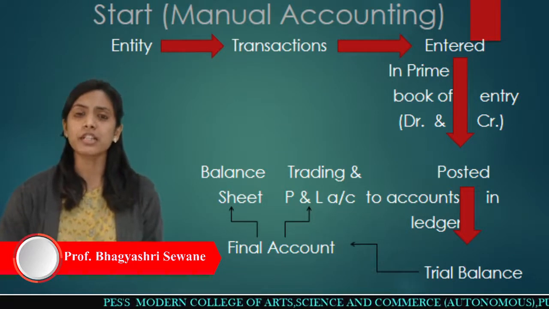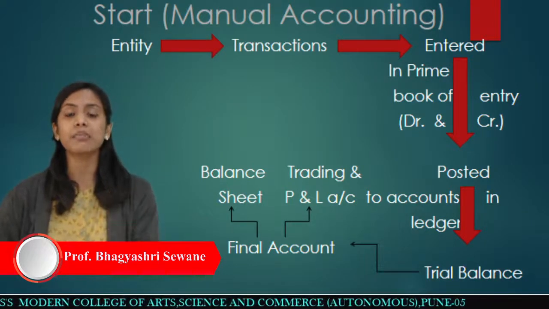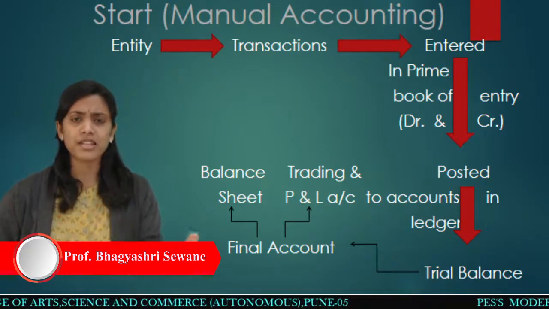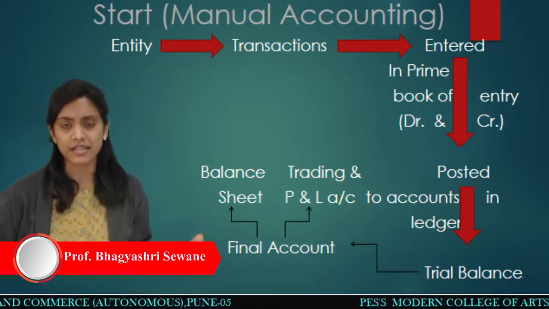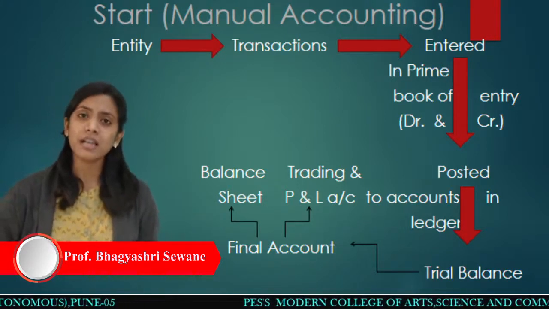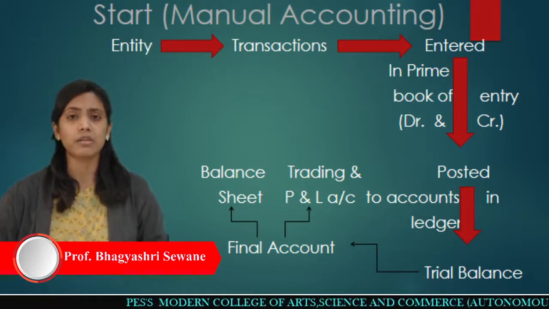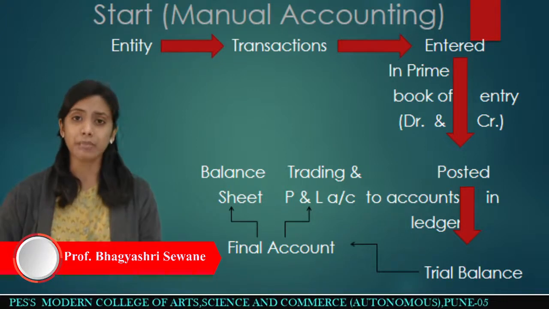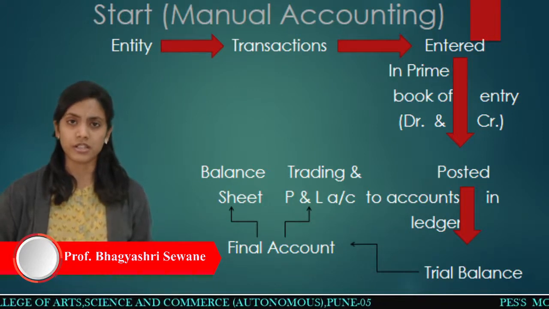In this balance sheet, what do we have to do? We have to record the assets and liabilities of our company. What are the assets? There may be fixed assets and current assets, which you have learned in the first chapter in a very detailed sense, right? And on the liabilities side, what are the liabilities? There will be current liabilities, long-term liabilities, short-term liabilities, and the capital. All these you have to record in the balance sheet on the liabilities side.